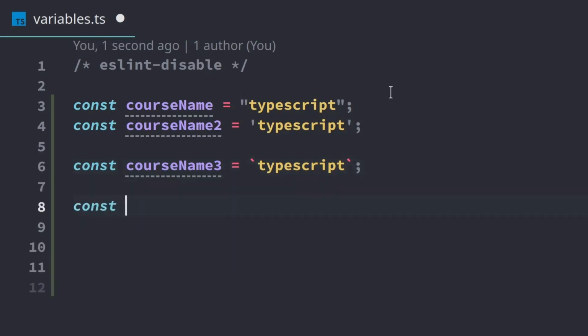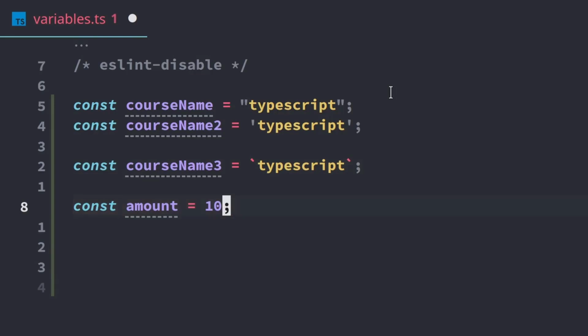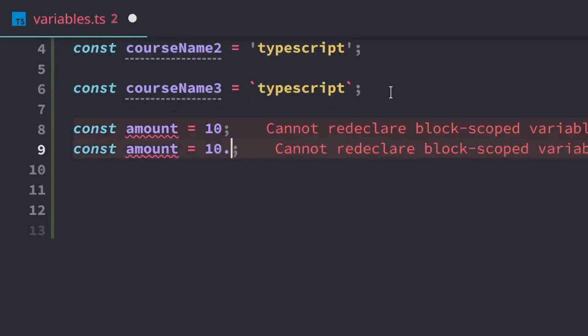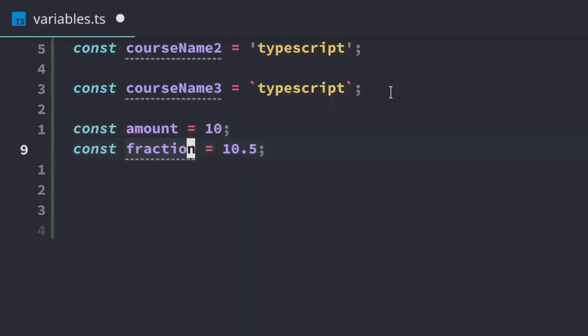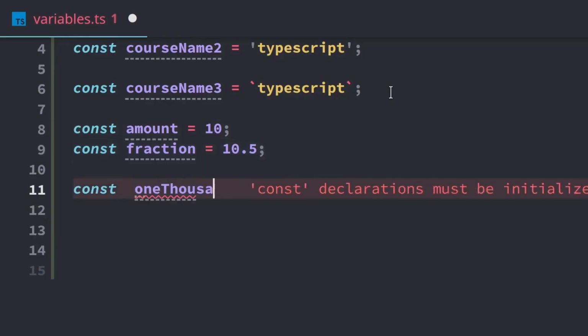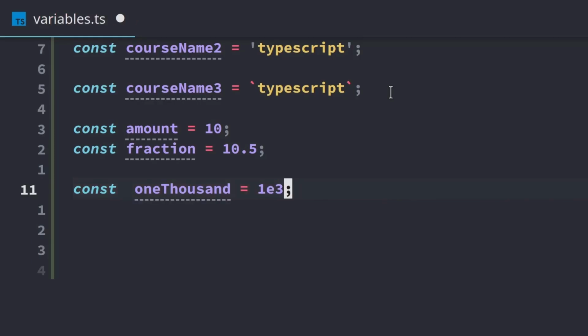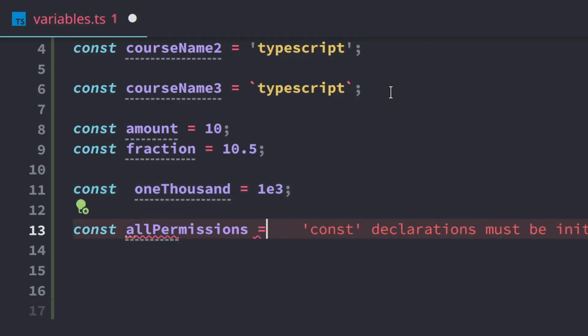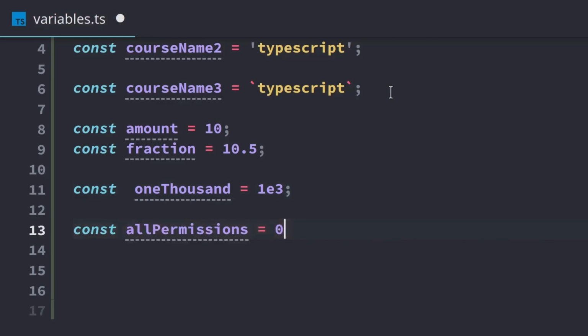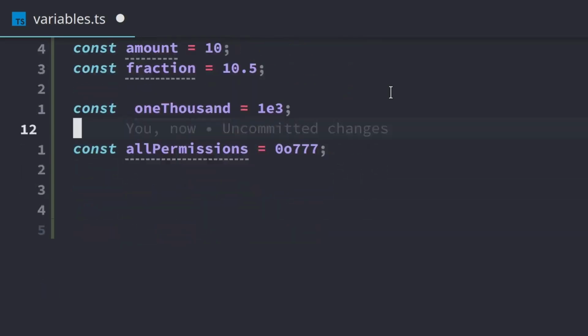Next, we'll create a number. So to create a number variable, we just assign it a number. We can also do decimals. And we can also do exponents. So with exponents, we do 1e3, and that's going to expand to 1000. We also have octals. I don't really use octals too often, but if we have 0, lowercase o, and then we can use some octals. That's used in Linux permissions, but as far as programming goes, you probably won't use it too often. I'm just showing it to you in case you happen to see it.